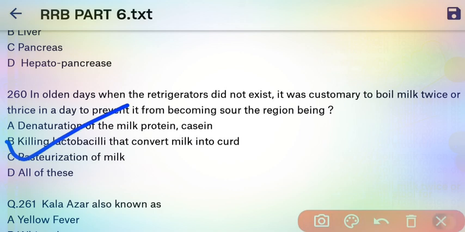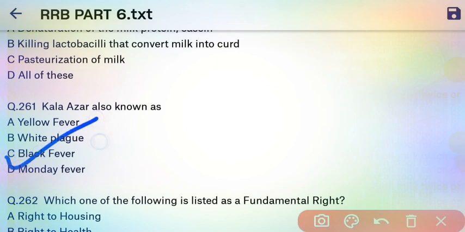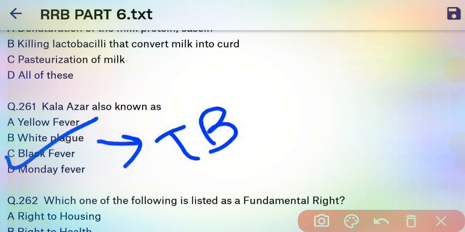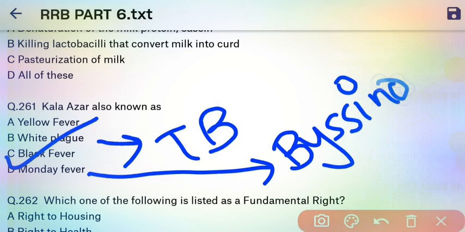Next question. Kala azar is also known as. So here our right answer is, Kala azar is also known as black fever. Tuberculosis is also known as white plague, and Monday fever is also known as byssinosis, which is a kind of occupational disease.